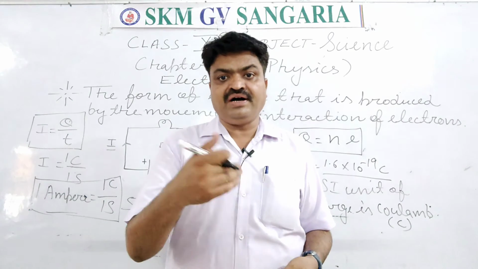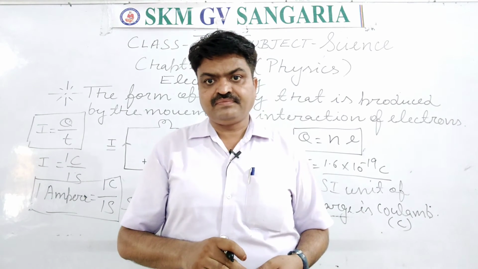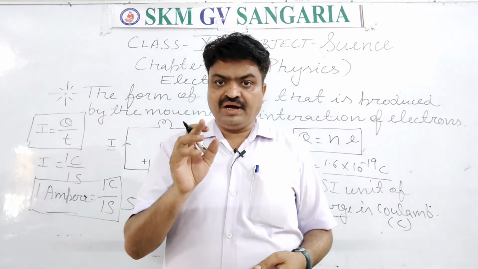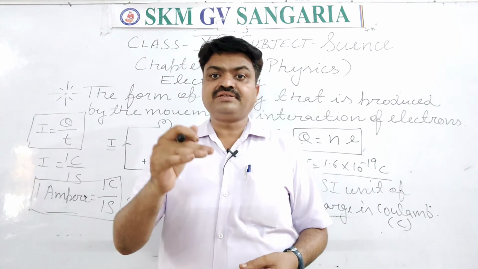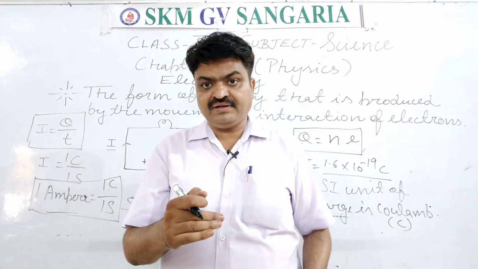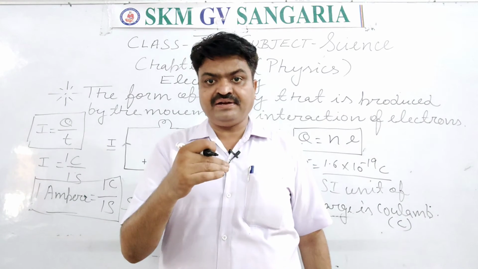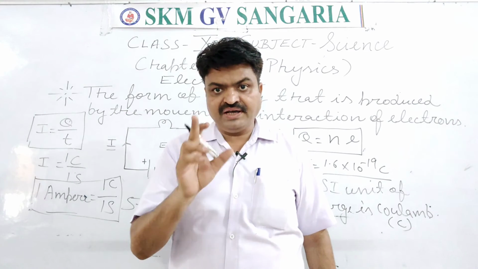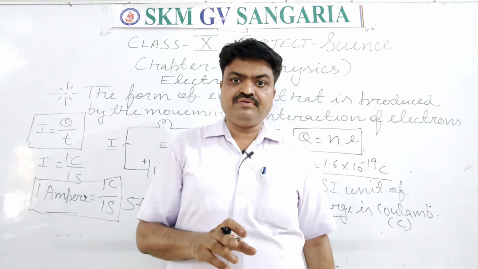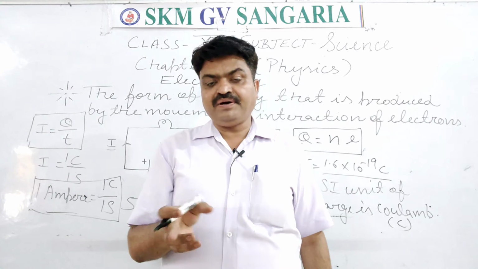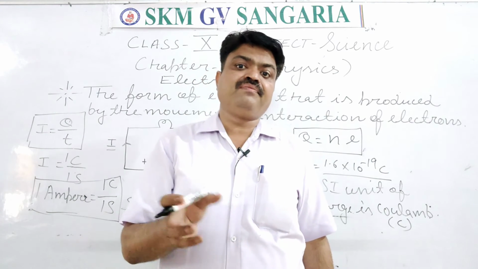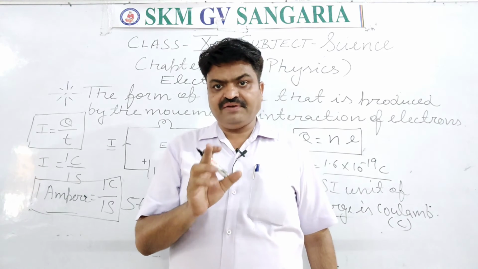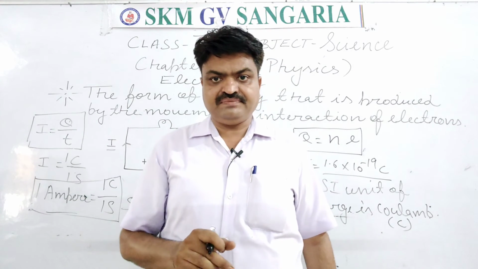It is also asked in your exam. 1 Coulomb of charge passed through a conductor in 1 second is known as 1 ampere. Means 1 ampere is always equal to 1 Coulomb per 1 second. So this is the definition of 1 ampere.